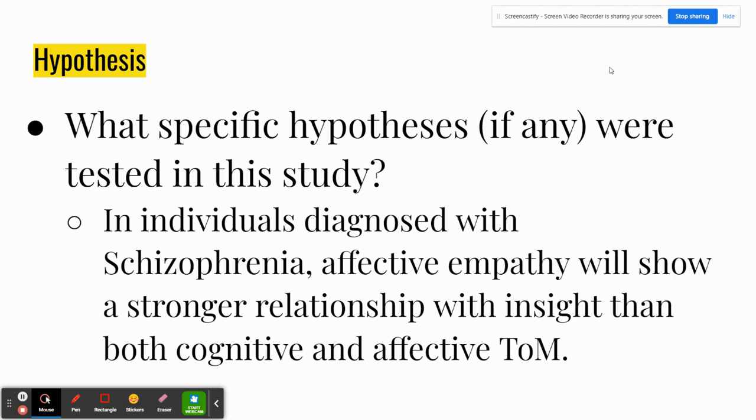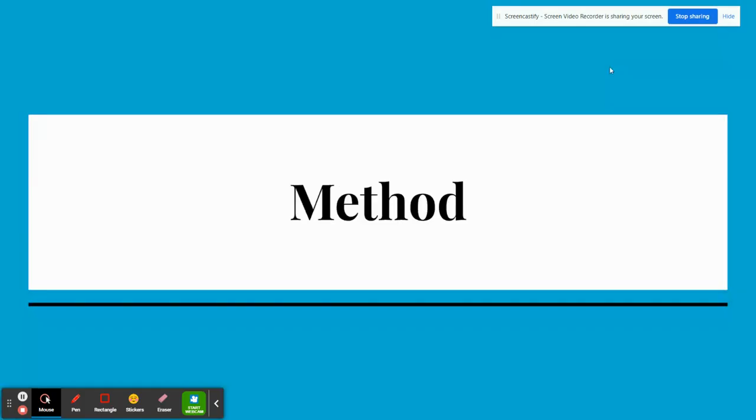Hypothesis. What specific hypotheses, if any, were tested in this study? The hypothesis for this experiment was that, in individuals diagnosed with schizophrenia, affective empathy will show a stronger relationship with insight than both cognitive and affective TOM.